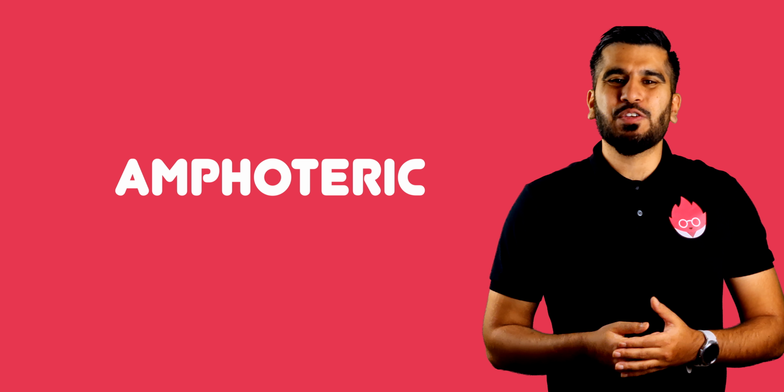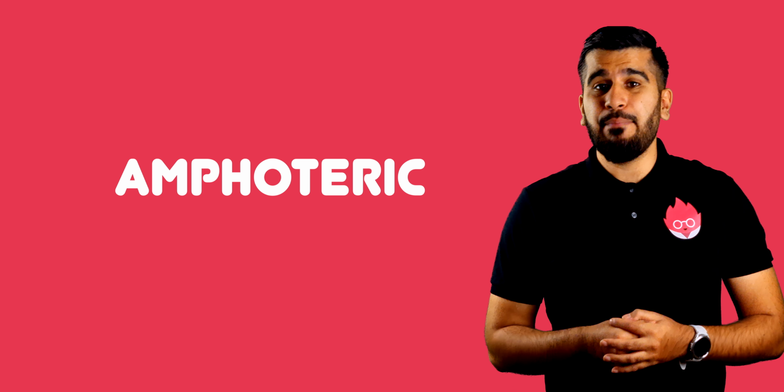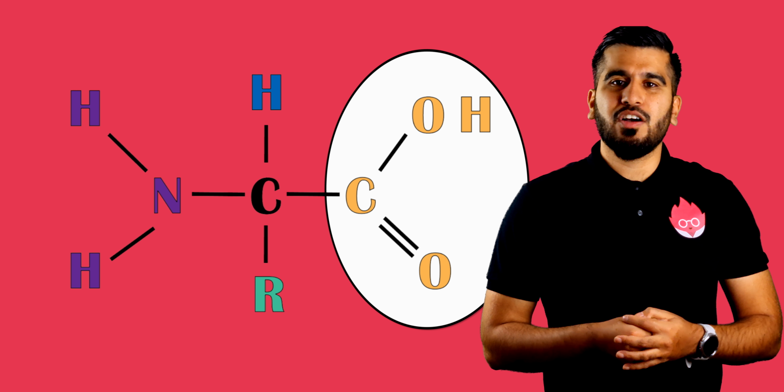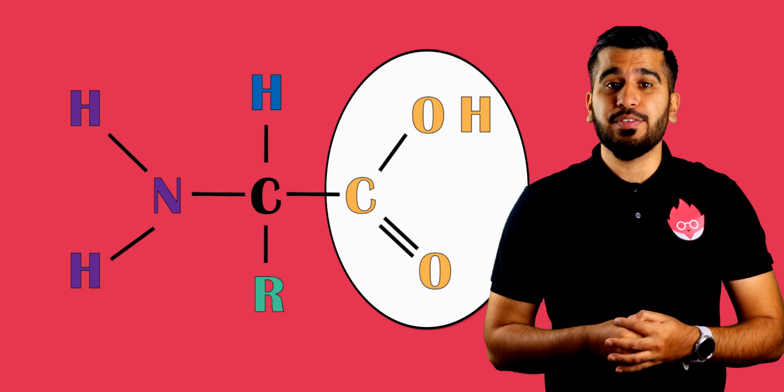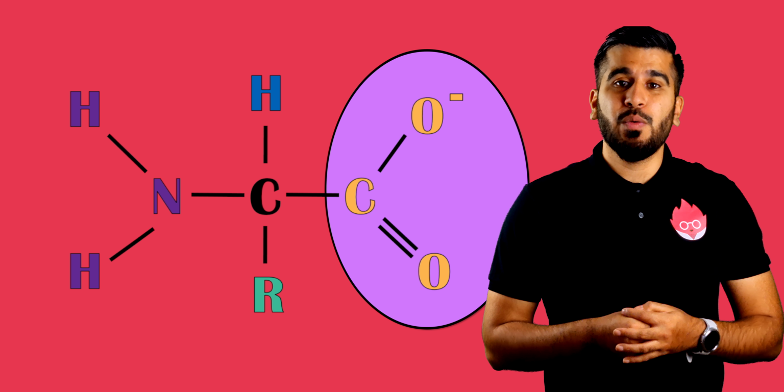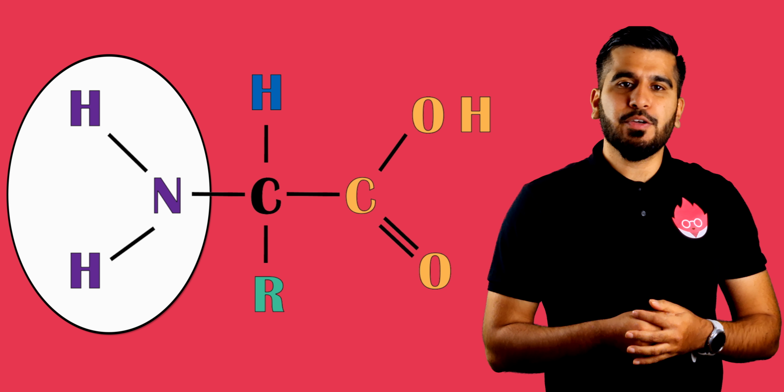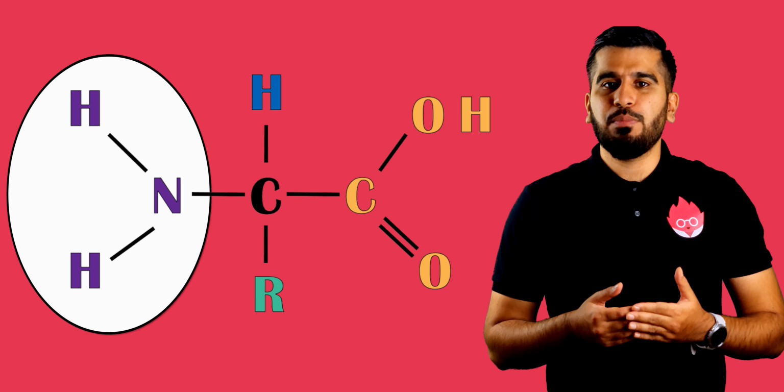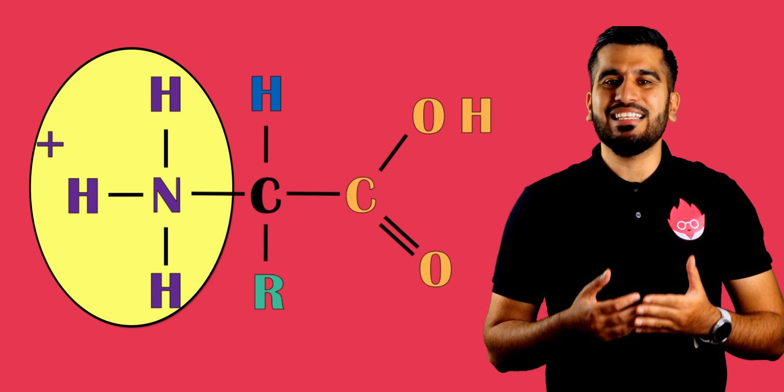Amino acids are described as amphoteric. They have both acidic and basic properties when dissolved in water. The carboxyl group is able to donate protons so that the molecule becomes negatively charged when in an alkali solution. The amino group is able to accept protons so the molecule becomes positively charged when in an acidic solution.